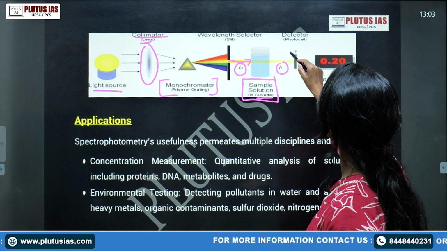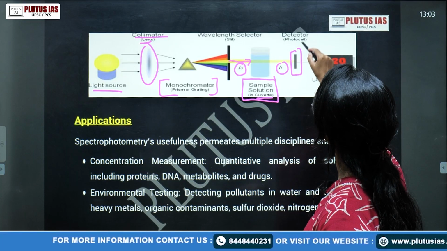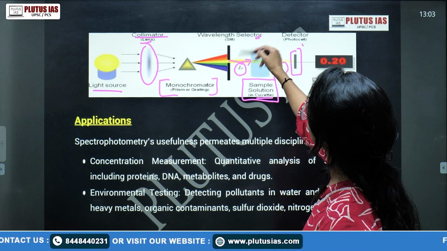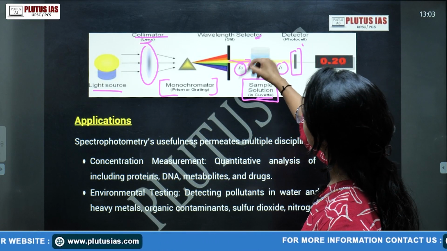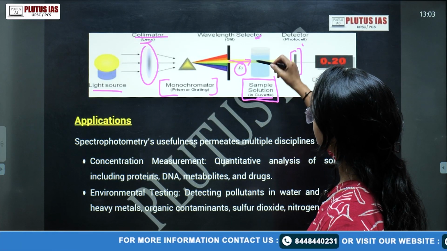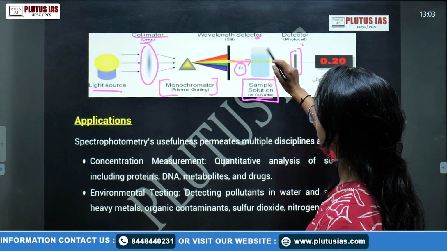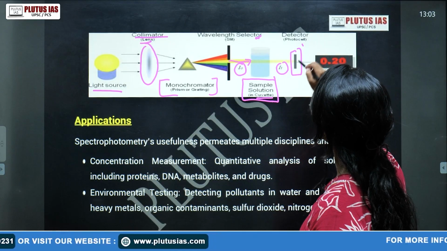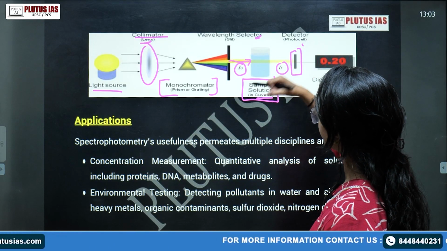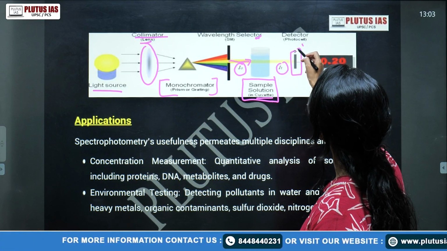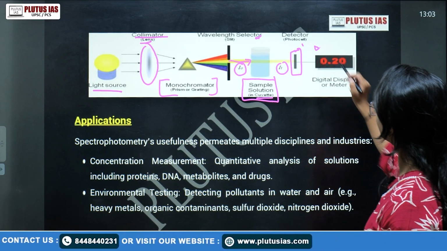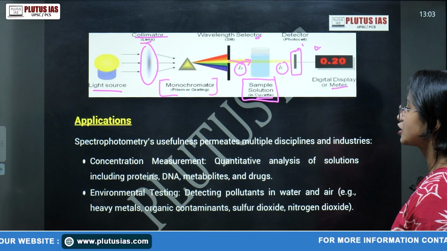This is your wavelength selector, which selects which wavelength we need to fall on the solution or material. This is the detector. The light after absorption is detected by the detector, and this is read by the digital display meter.